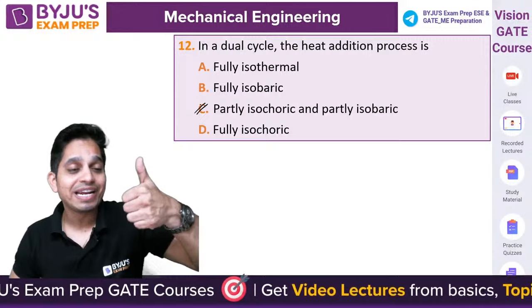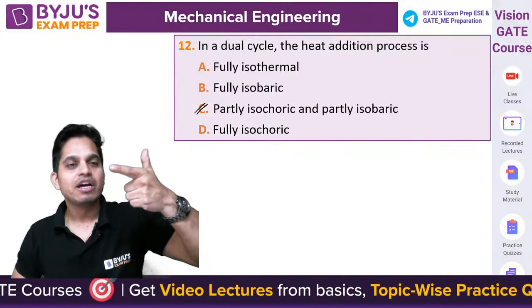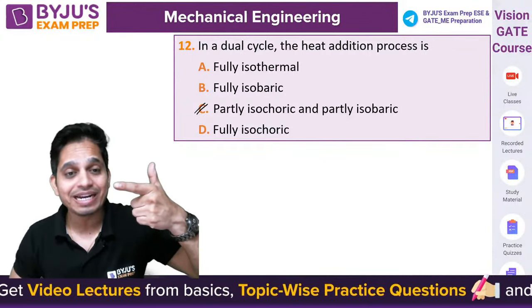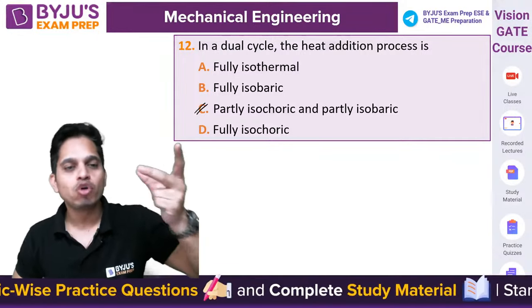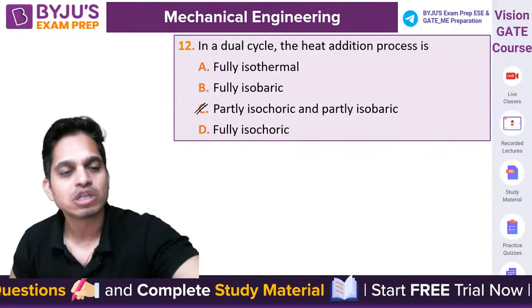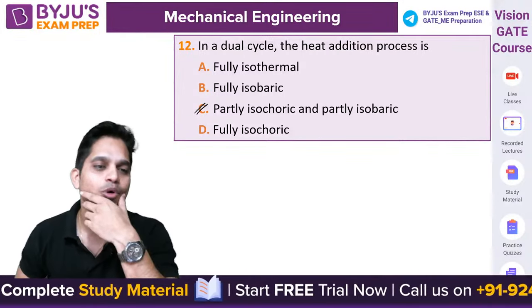Your Otto cycle is constant volume heat addition. Your diesel cycle is constant pressure heat addition. Your dual is constant volume plus constant pressure. Both are used.